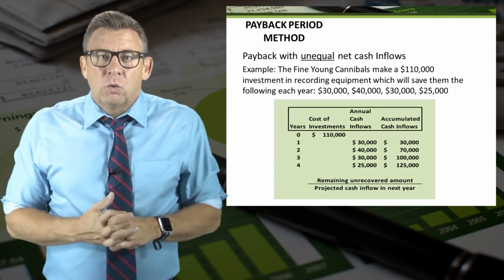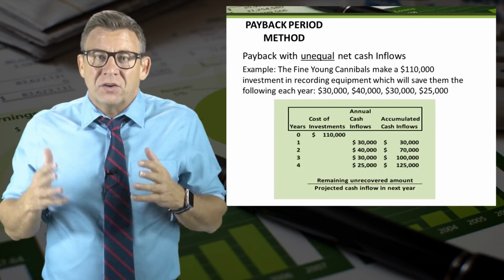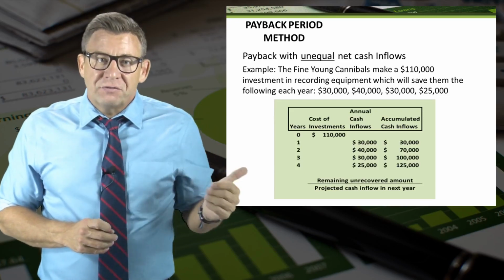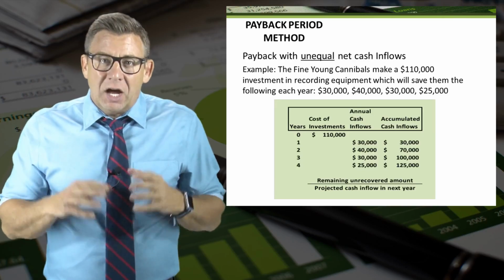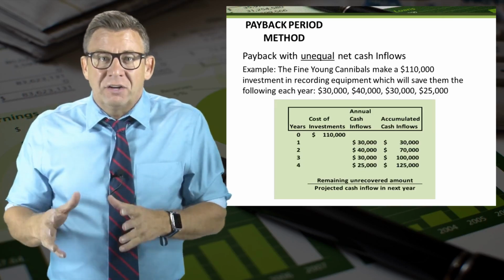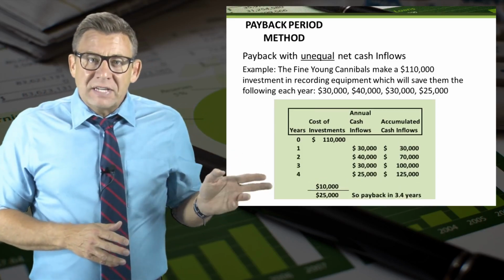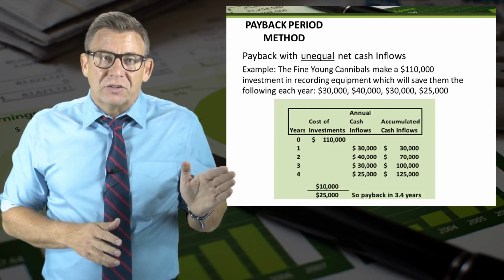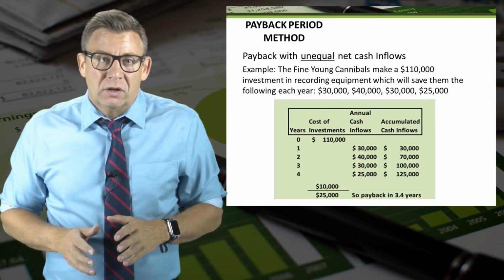Often the unequal cash flows will pay back during part of a year rather than at the end. When this happens, we need to use this formula for the partial year. It is the remaining unrecovered amount divided by the expected cash inflow in the next year. In this updated example, I recovered $110,000 of initial investment sometime during year 4.